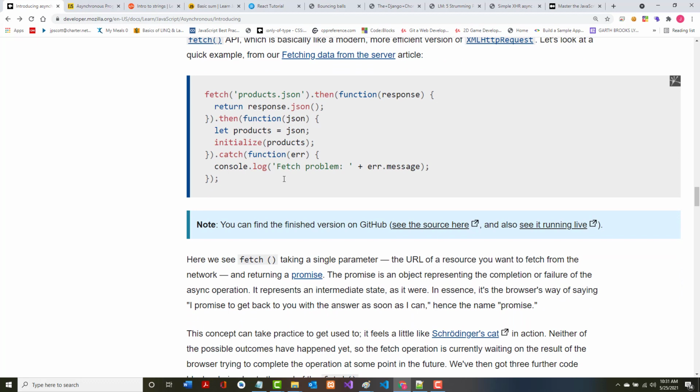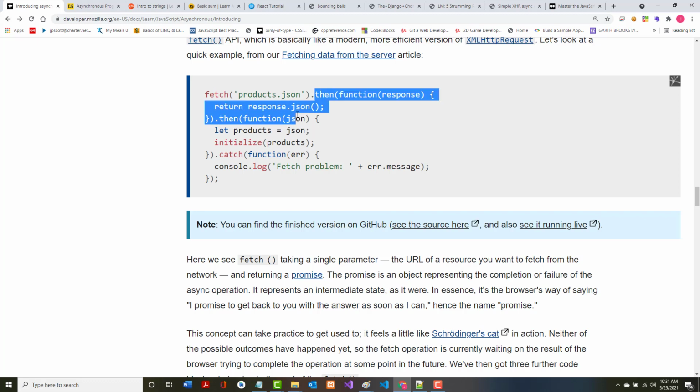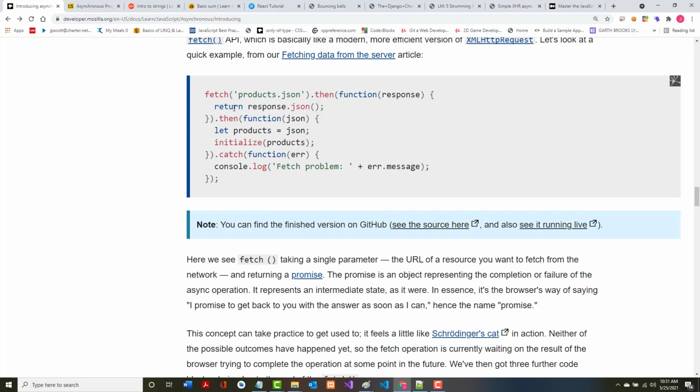Now, it looks like we've got some chaining going on here, because there's a dot then, and there's another dot then. And this, I believe, is what's going to happen if the fetch worked correctly. So we're going to return it as JSON.